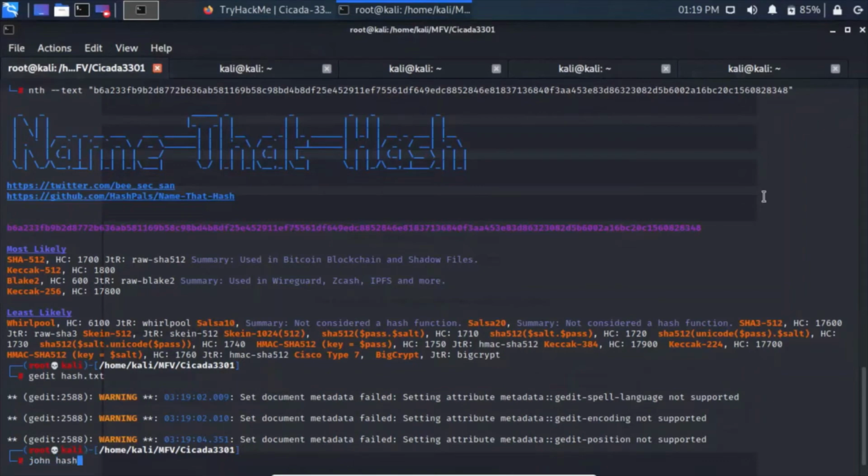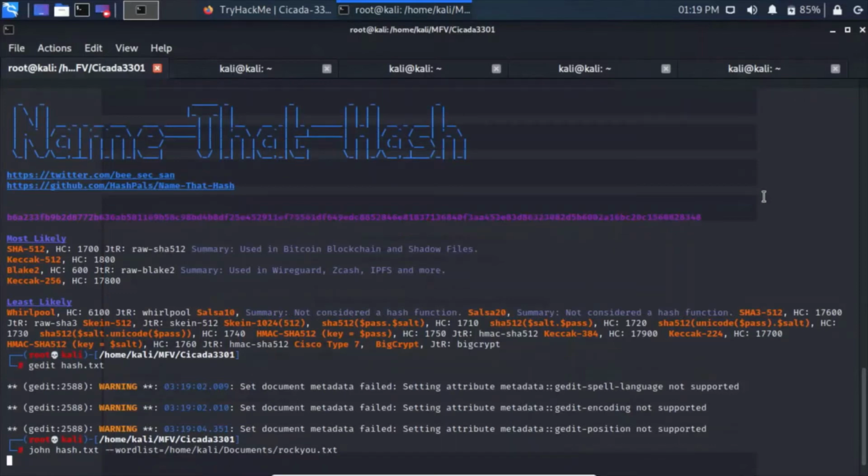John hash.txt --wordlist=/home/kali/Documents/rockyou.txt. Let's see if it works or not.